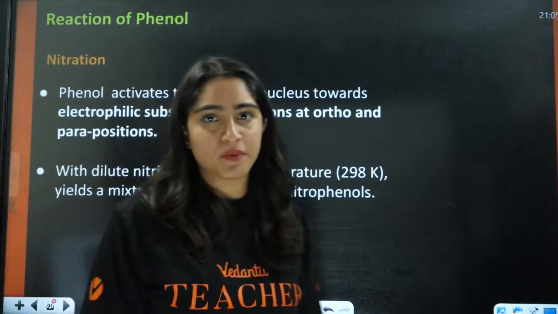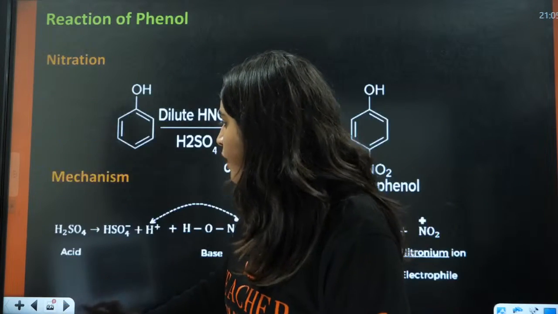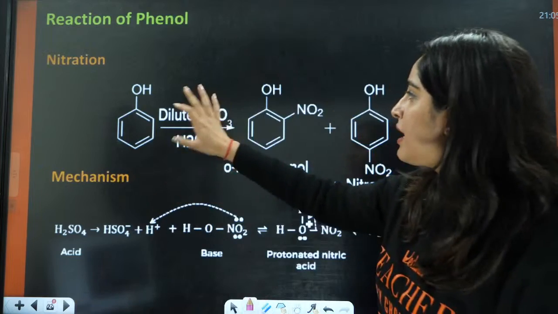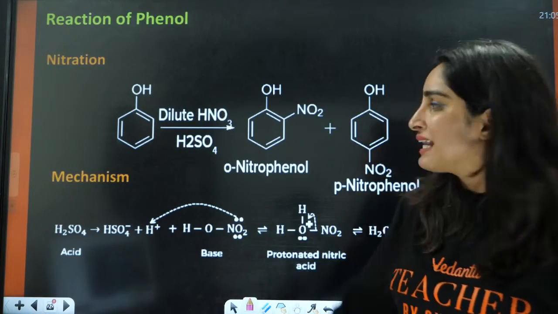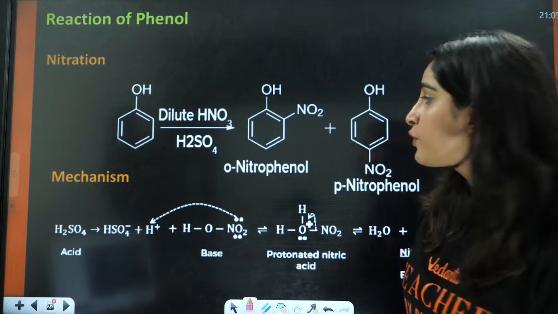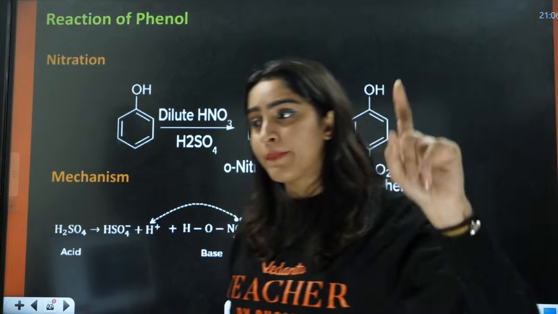Next we have nitration. Now nitration also has two different cases. Firstly, if you have dilute HNO3, in case of dilute HNO3, you will have different ortho and para products.